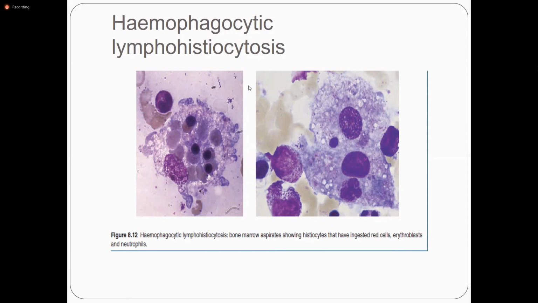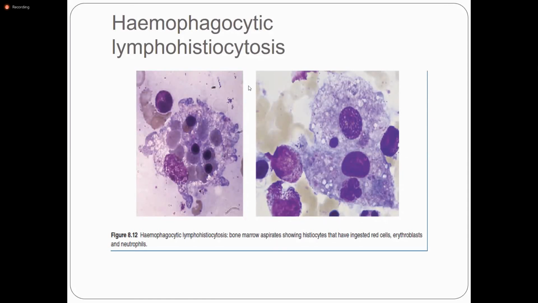There is a mutation of perforin, and the bone marrow shows macrophage and histiocytic activation, engulfing and phagocytosing the red cells, WBCs, and platelets. There are high ferritin levels, hypertriglyceridemia, and high serum levels of interleukin 2 receptor. Treatment depends on the underlying cause, and in familial cases with genetic defects, hematopoietic stem cell transplant is the treatment of choice.